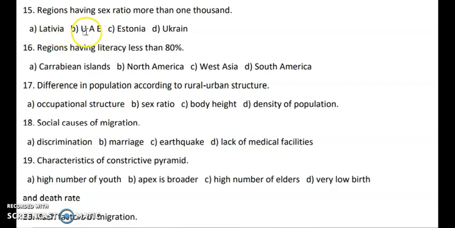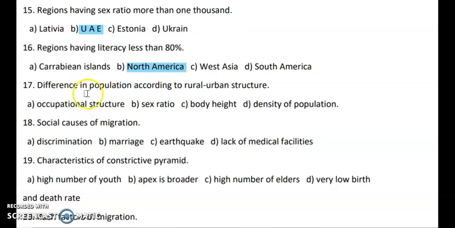Next question. Regions having sex ratio more than 1000. So you have Latvia, UAE, Estonia and Ukraine. The right answer here is Ukraine. Okay, which is an incorrect factor. Next question. Regions having literacy less than 80%. So the right answer here is North America. This is one of the odd man out. Rest all the regions have the literacy rate less than 80%.